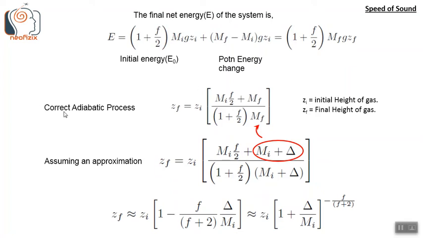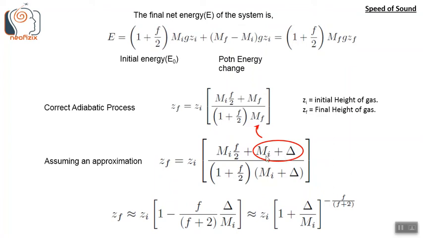Usually we are not used to deriving these expressions. This is probably the first time you would be seeing this. What we are used to seeing is the approximate version of this expression. Basically, we assume that Mf is very close to Mi. So we assume Mf equals Mi plus del, where del is much smaller than Mi. So del by Mi is very, very close to 0. So in that state, we assume Mf is almost Mi, which is Mi plus some small quantity del.